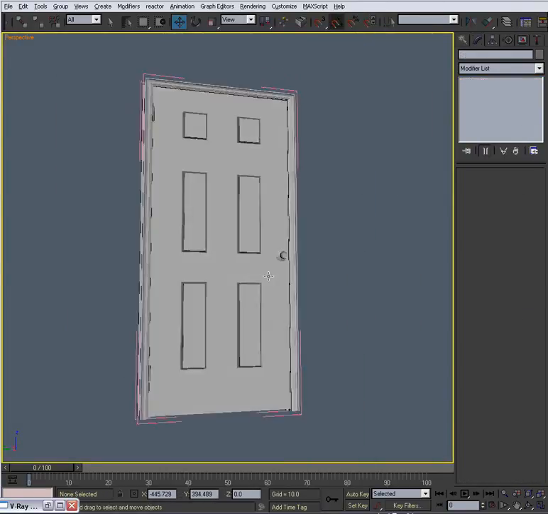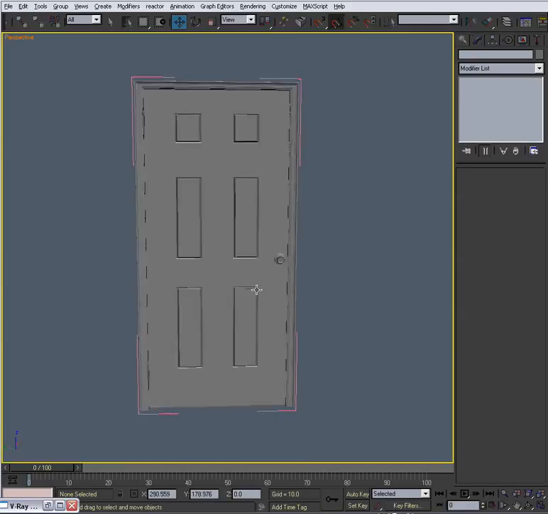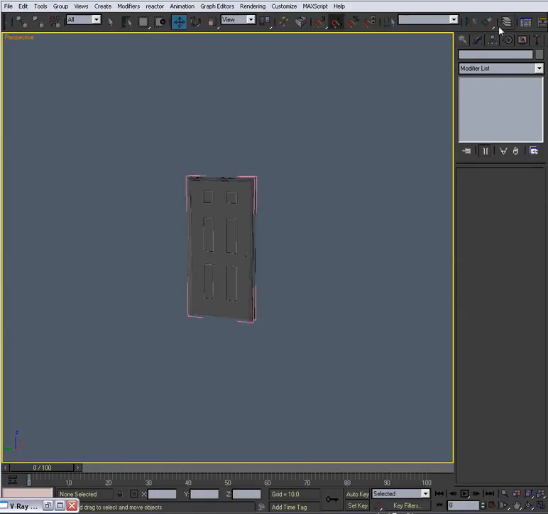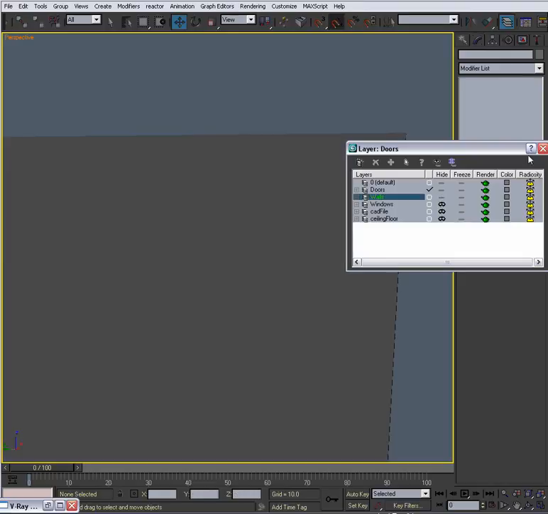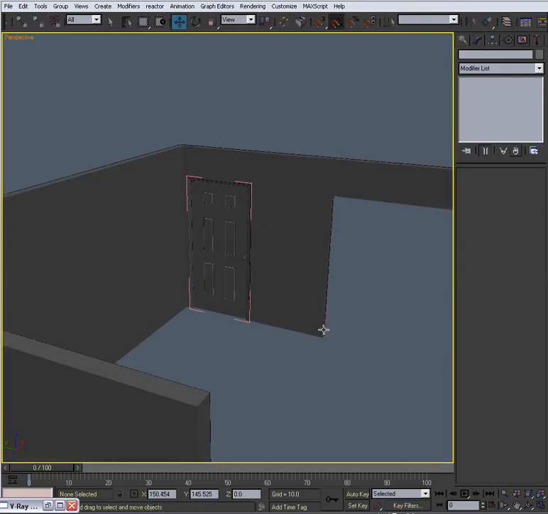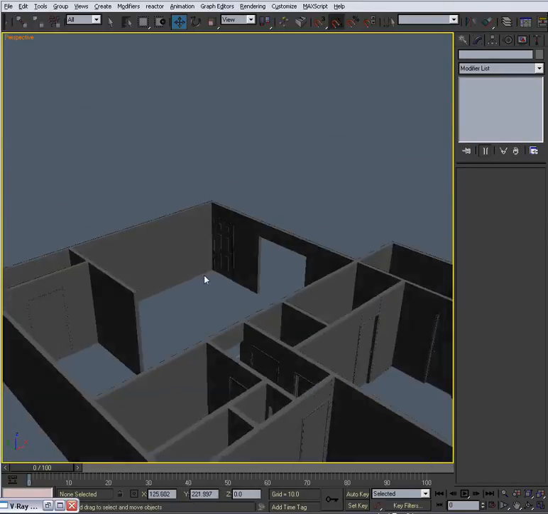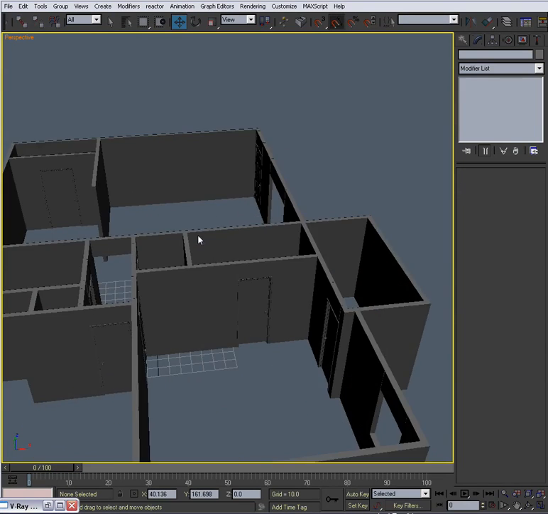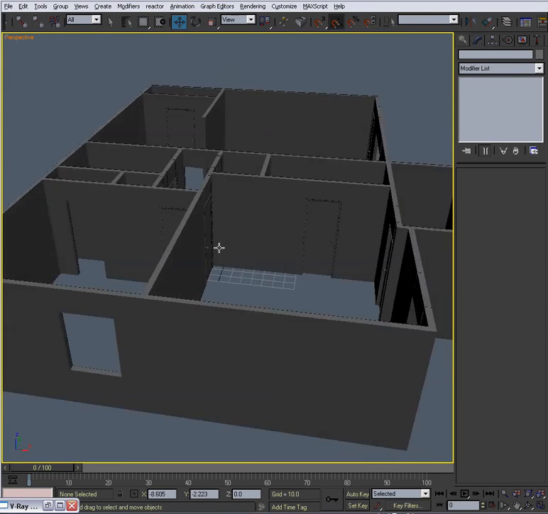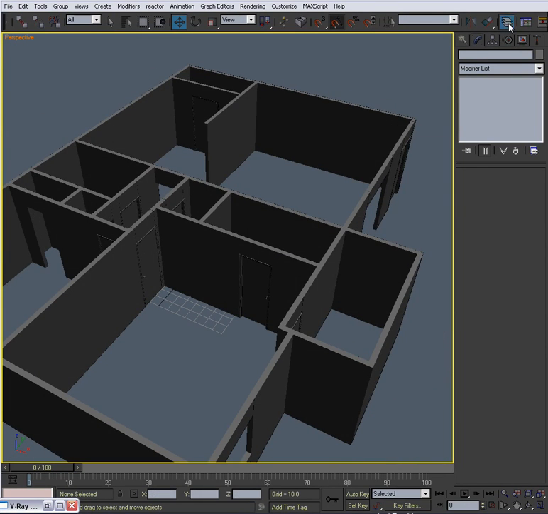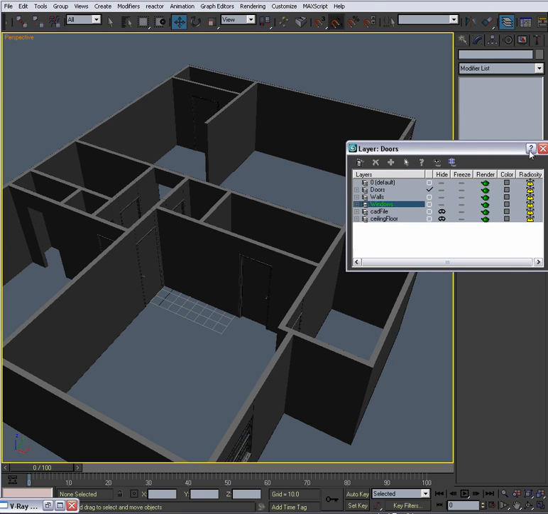Now we got these little louvered things. Kind of gives it a little bit of a, I don't know, front door look to it, huh? Alright. So now we have that. All the doors are in, and as long as there is no problems, let me hide the windows.